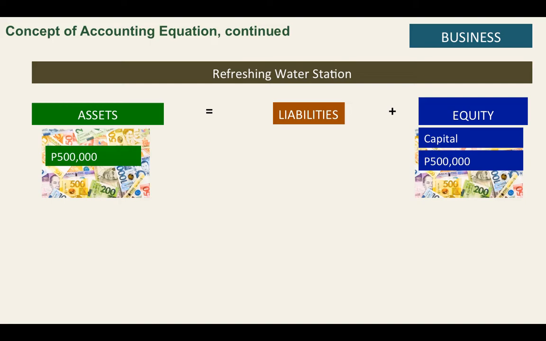It will no longer be mine, it will be the money of the business. So in this case, I am no longer allowed to use the 500,000. It is the business money, no longer mine. That's following the concept of the separate and distinct personality of the generally accepted accounting principles